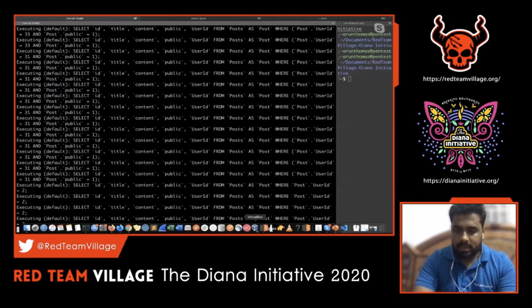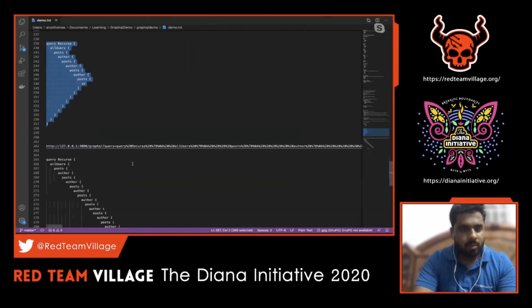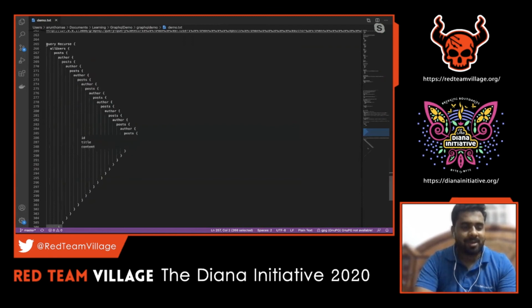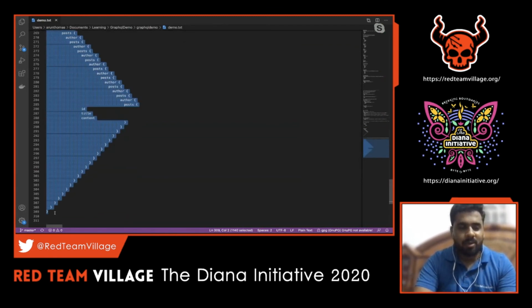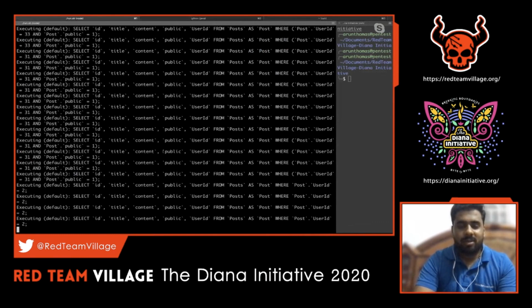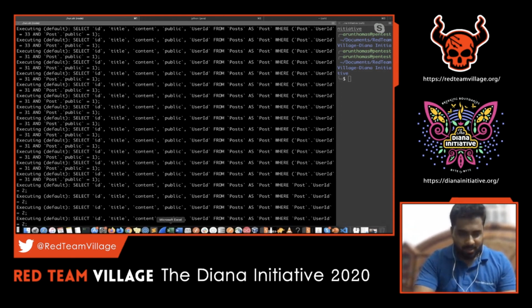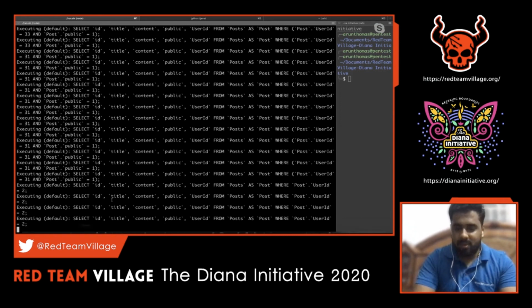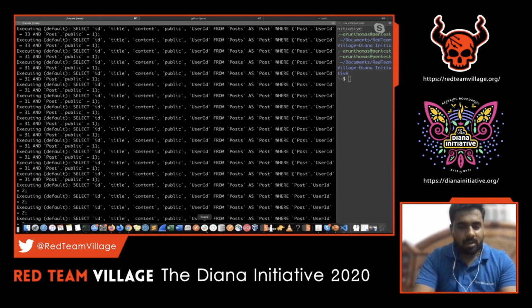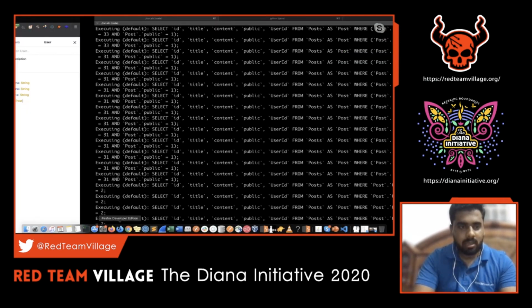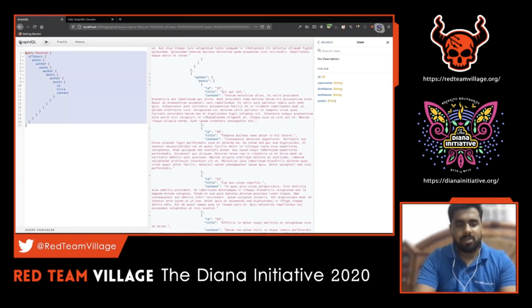So let's try that resource exhaustion now. I think this would be the last demo, because I'll be exhausting the resources in the backend, so the application might go into a crash state. Think of this in a real-time case wherein the backend server can get crashed. And if we consider a cloud environment, that can cost you a lot. So this is a serious issue which can happen in your GraphQL APIs. Let's try this in the console itself. You can pretty much use the same thing in your Burp Suite as well. Let me send it here.